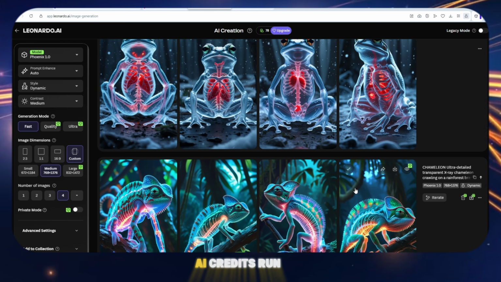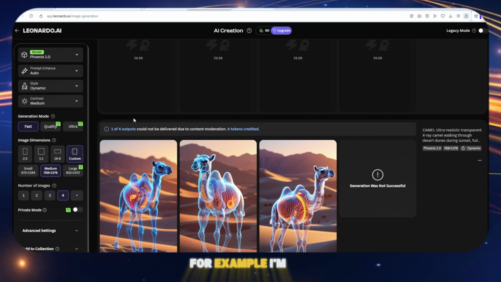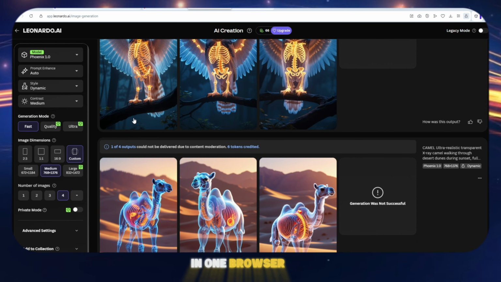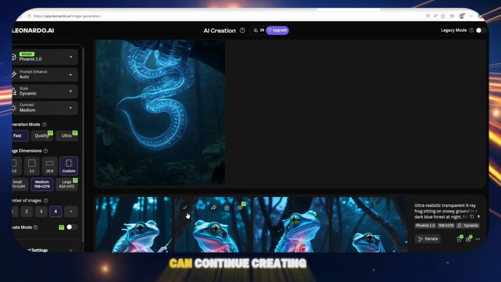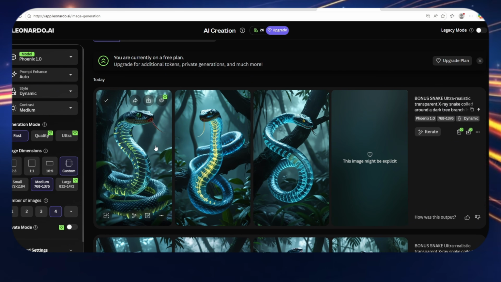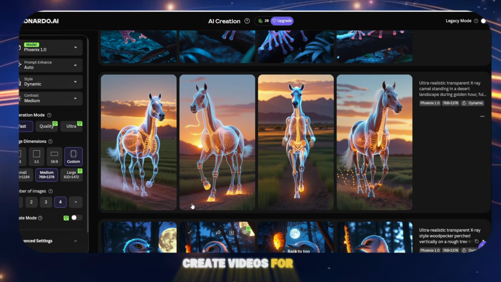If your Leonardo AI credits run out, you can simply use another email account. For example, I'm using one email in one browser and another email in a different browser. This way, you can continue creating images for free. Now the images are ready. Next, I'll show you how to create videos for free.